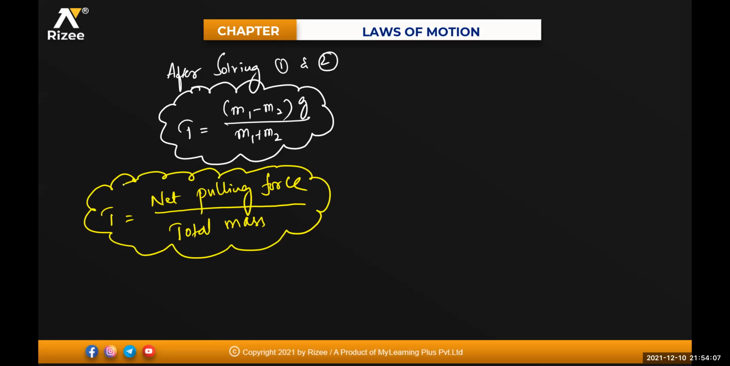Can anyone tell me what the net pulling force is? M2, sir. Okay, say generally you and your friend are playing with a string, both holding the string. If your friend is pulling in the front direction and you are applying force in the backward direction, what is the net pulling force? On a body, if you are applying a force of 10 Newton and another force in the backward direction of 2 Newton, what is your net pulling force? 8, sir. Very good. Net pulling force will be 10 minus 2, which equals 8 Newton. Is it clear for everyone?